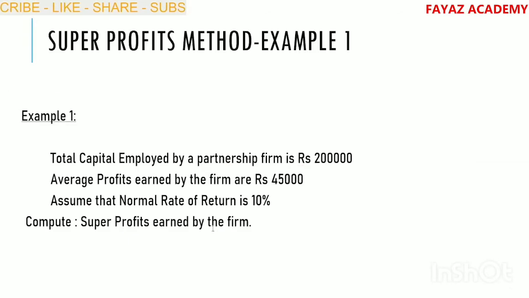Next, let us see an example relating to super profits computation. Example number 1. Total capital employed by a partnership firm is rupees 2 lakhs and average profits 45,000. Normal rate of return given 10%. Find out the super profits earned by the firm. Solution.